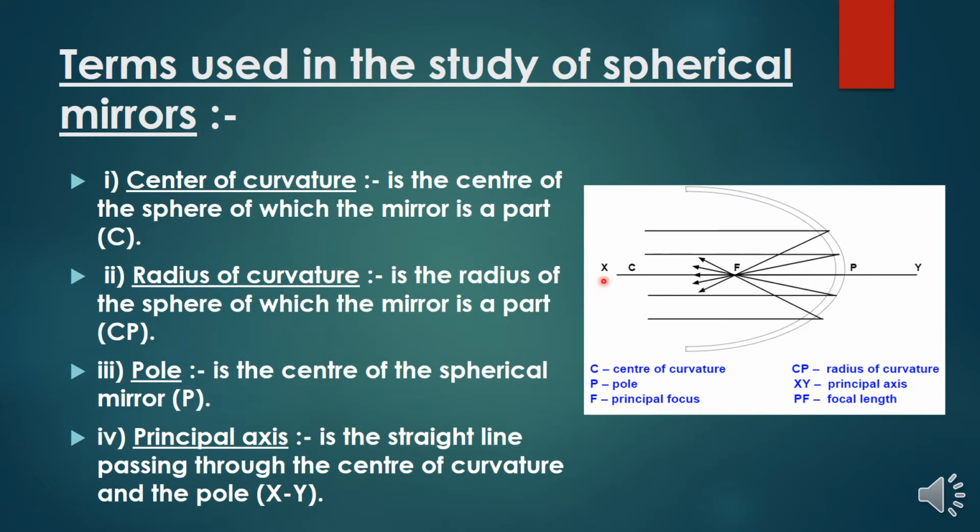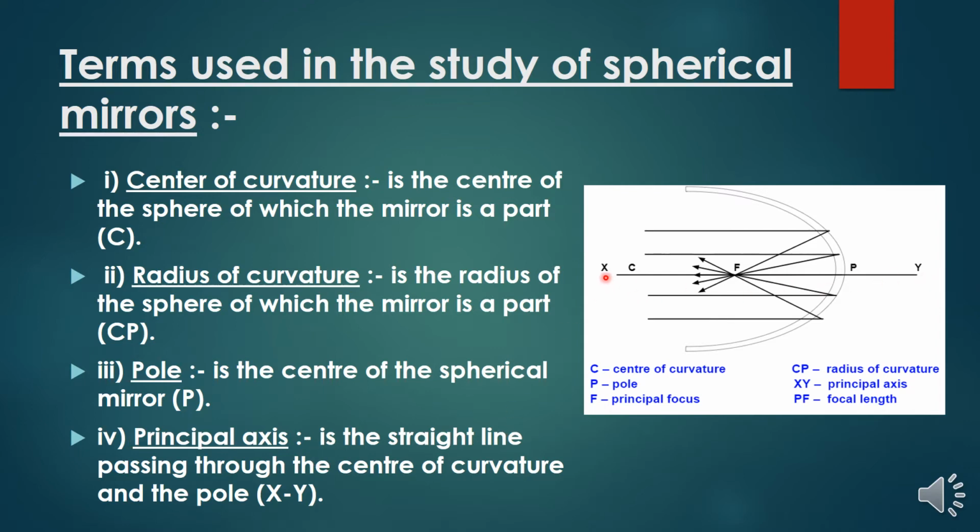Next we have the radius of curvature. The radius of curvature is somewhat similar to the center of curvature, as in a normal sphere. From the point C to the pole P, we consider that as the radius of curvature. It means it is the radius of the sphere of which the mirror is a part, CP, from point C to P. The third one is the pole. The pole is the center of the spherical mirror. Suppose this is my spherical mirror, then the point P is called the pole.